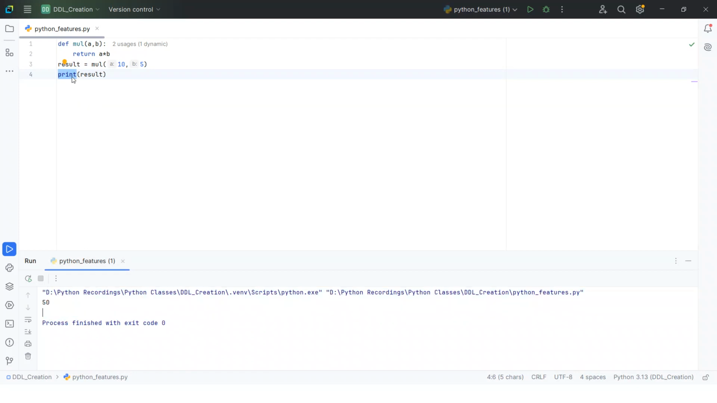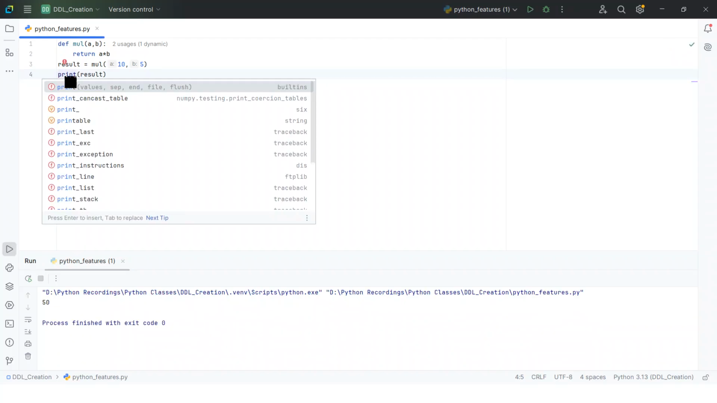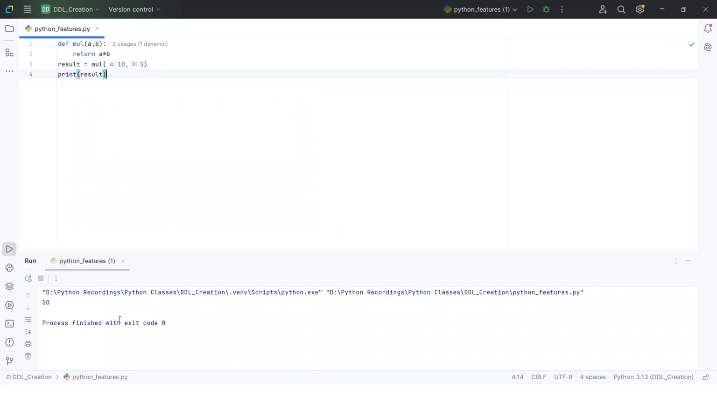For example, here I made some mistake and removed the n, and simply I am trying to run the code. At that time, as I mentioned, after Python 3.10 or 3.11, Python gives very good verbose error messages. See, it gives a NameError: name PRIT is not defined. Did you mean print? See how good it is, it gives the tip as well. Do you want to print? Write print. Once I do that, I get the output 50.